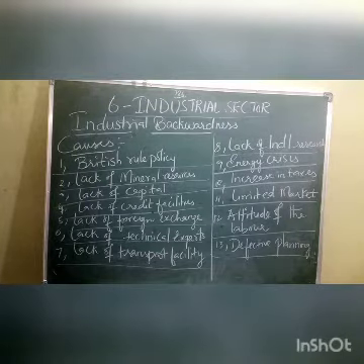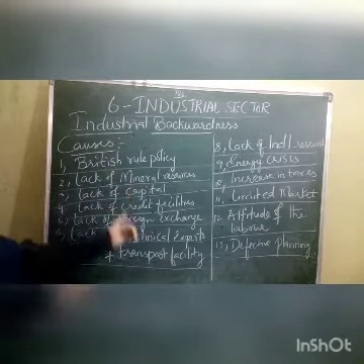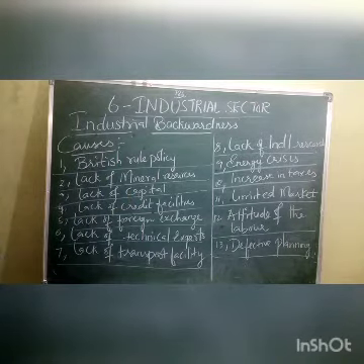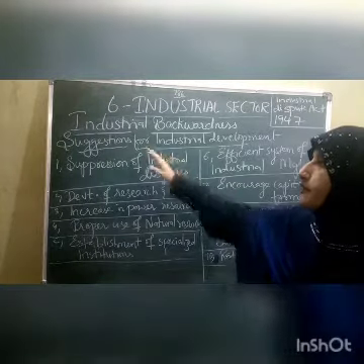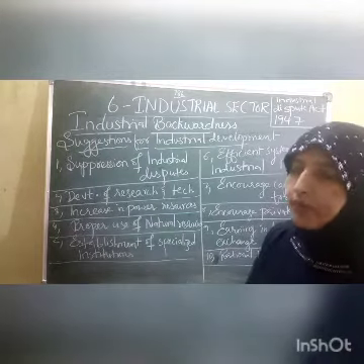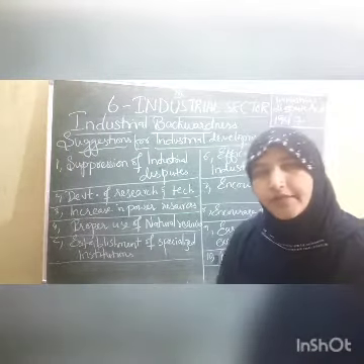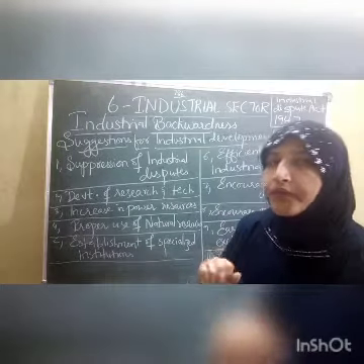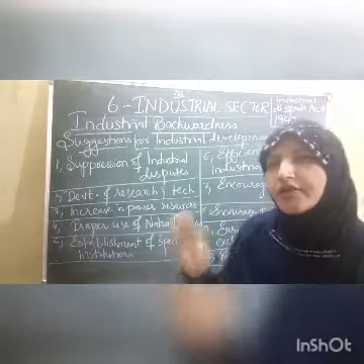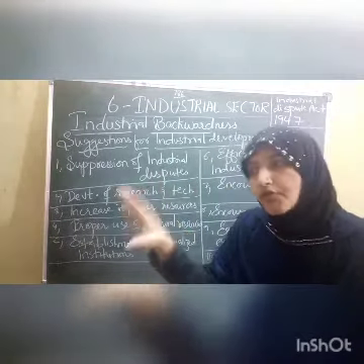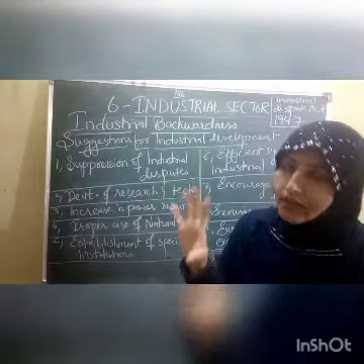Now for us, the next one is we have to give the suggestions for all this backwardness. Next topic is the suggestions for industrial development. Now children, these are the suggestions for industrial development. Up to now we discussed all the problems or reasons for the backwardness of the industrial sector. Now we are going to discuss suggestions. Most of the suggestions are taken from those problems only. What are the problems we discussed? Just from those problems only, solutions are taken out.